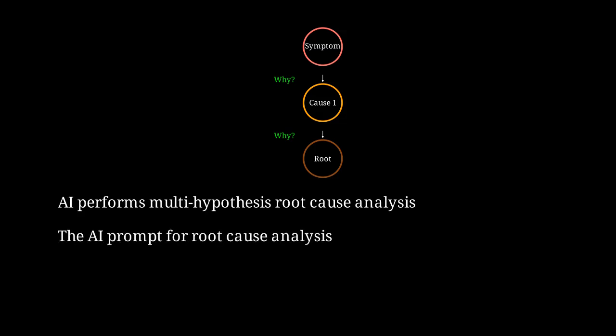Here's the prompt structure. Given this failure context, generate 5 potential root causes. For each cause, explain the causal mechanism. Rank them by likelihood based on the evidence. Identify if any causes match previous failures in the database.